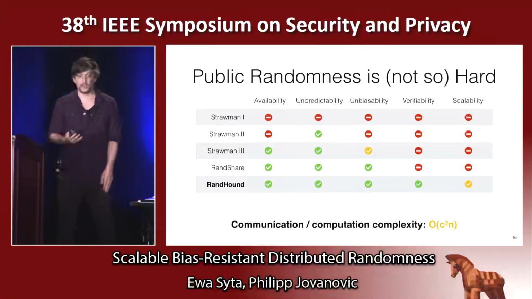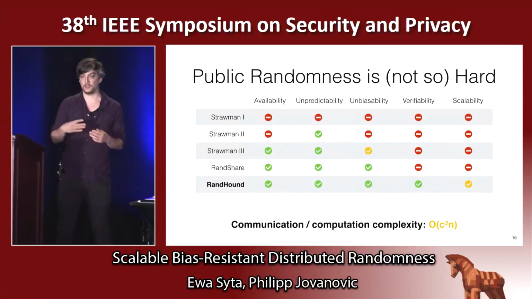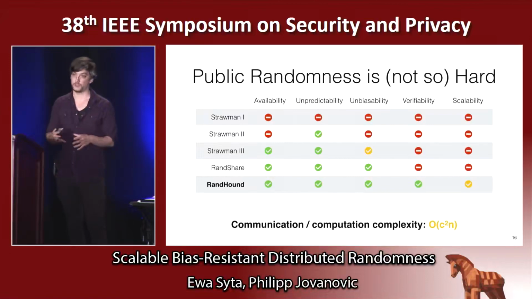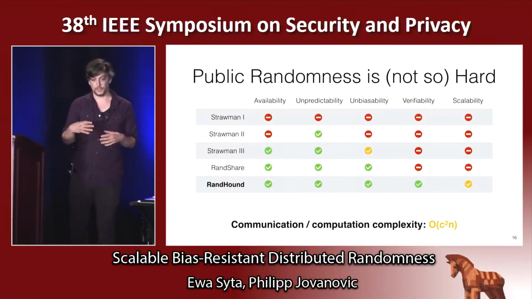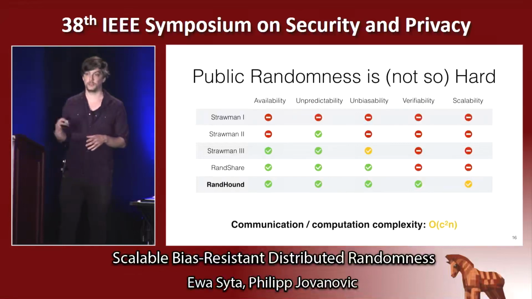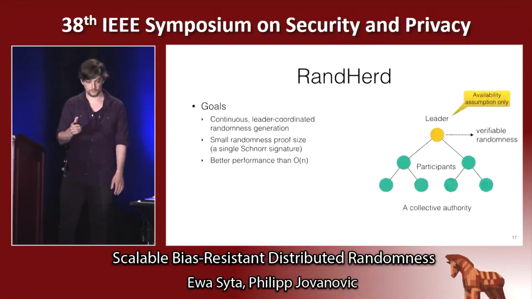As a summary, RandHound achieves all the properties that we set out to, and it has a linear runtime complexity, assuming that the size of the groups is constant. In the next part, we'll see how to further improve on the scalability of the RandHound protocol.